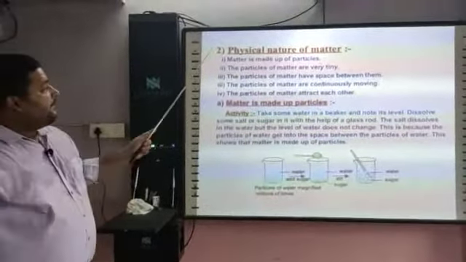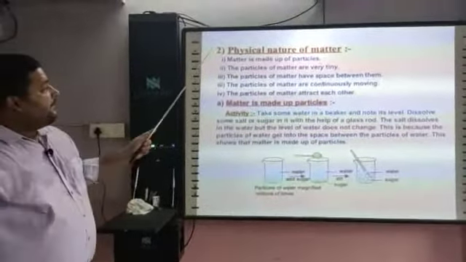First one: matter is made up of particles. One activity here: take water in a beaker, add some salt or sugar to it, and after some time you will see that the sugar is dissolved in water, but the level of water has not changed.